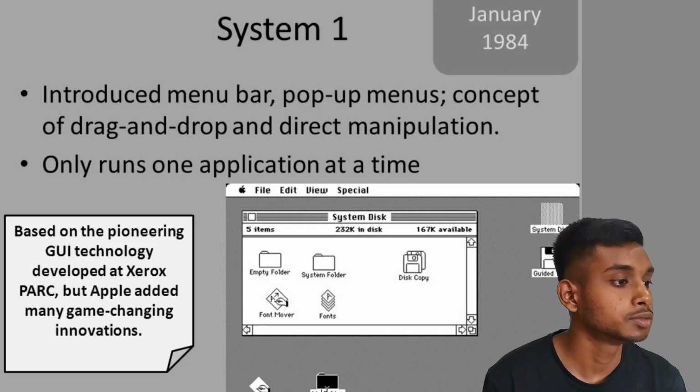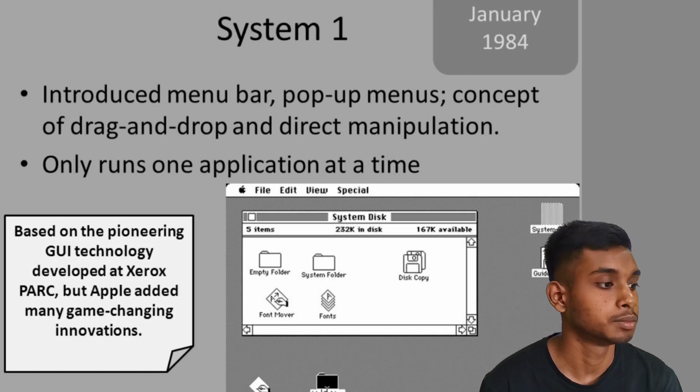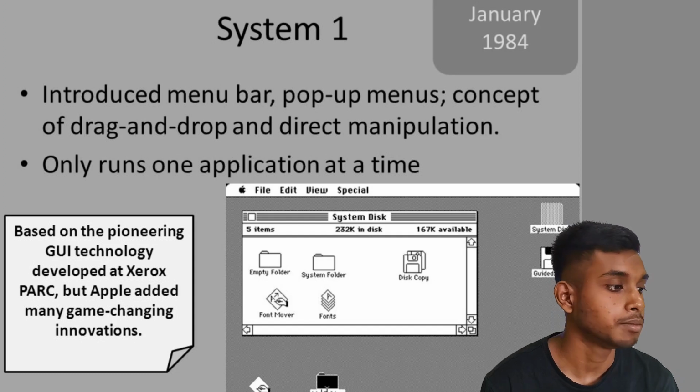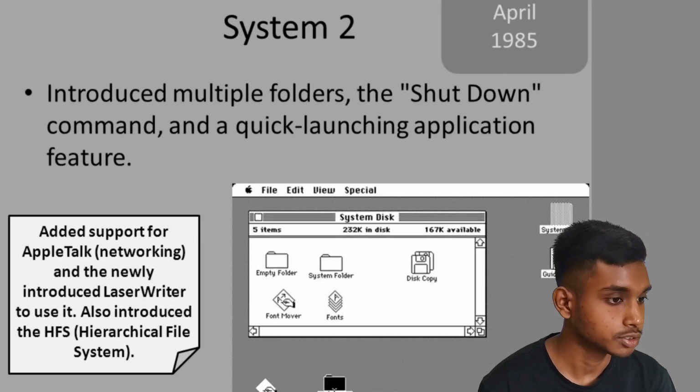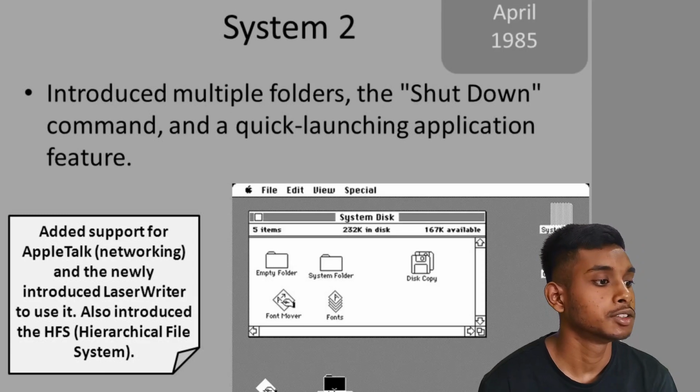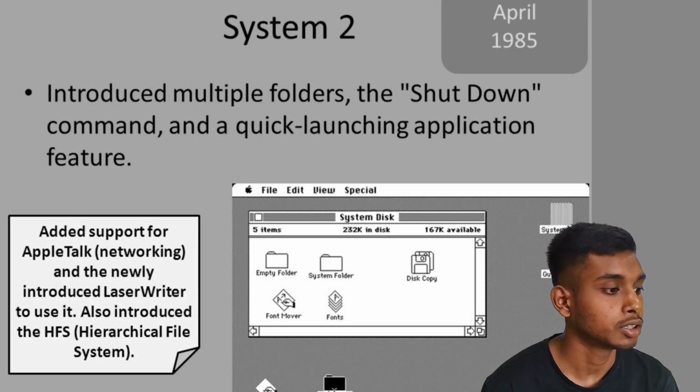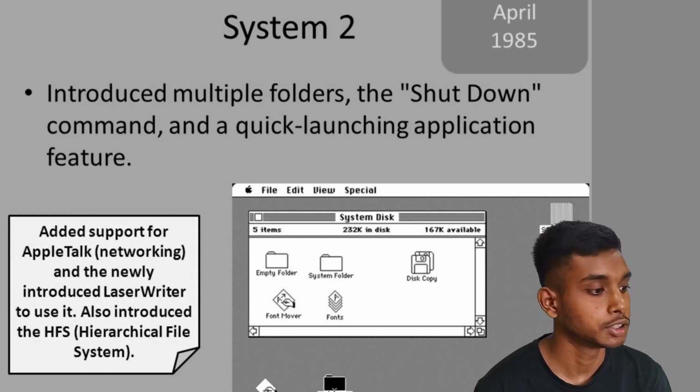System 1 introduced the menu bar, pop-up menus, and the concept of drag and drop and direct manipulation. It only runs one application at a time, based on pioneering GUI technology developed at Xerox PARC. System 2, in April 1985, introduced multiple folders, the shutdown command and quick launching application features. It added support for AppleTalk, networking and the newly introduced LaserWriter to use it. It also introduced the HFS,